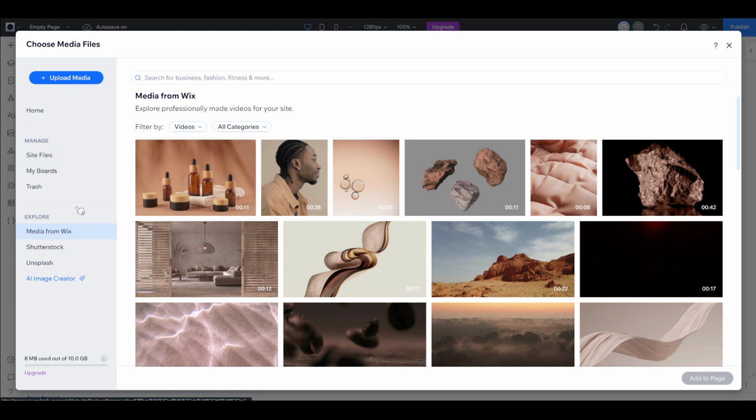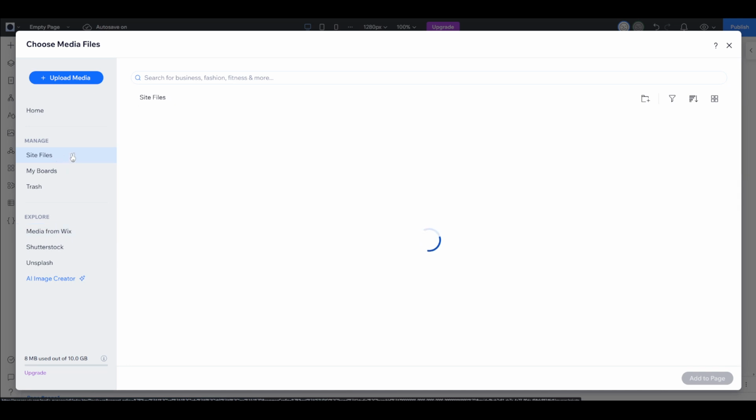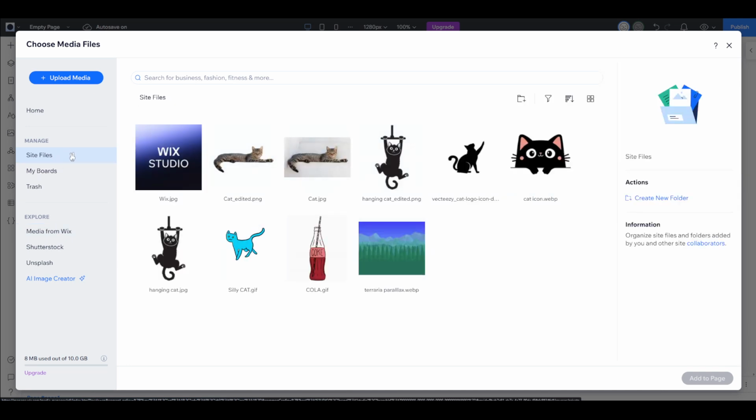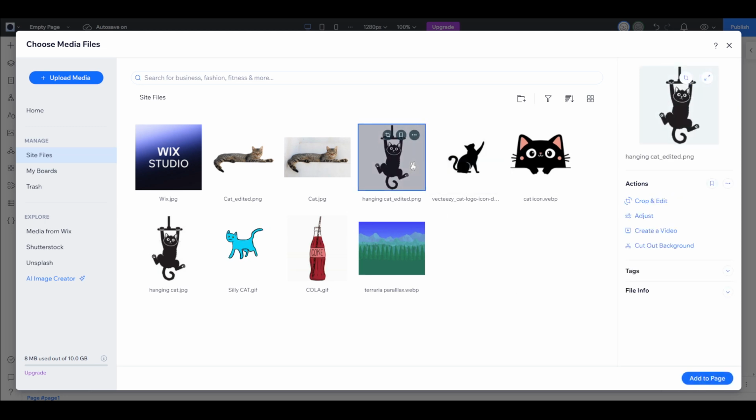Once you're in the media section, you'll want to zero in on what's known as your site files. This section is like a personalized vault of your content, displaying all the images and media that you've uploaded to Wix. Take a moment to browse through these files until you find the specific image you wish to crop. When you've identified the one you want to work with, simply click on it to reveal a suite of options on the right-hand side of your screen.